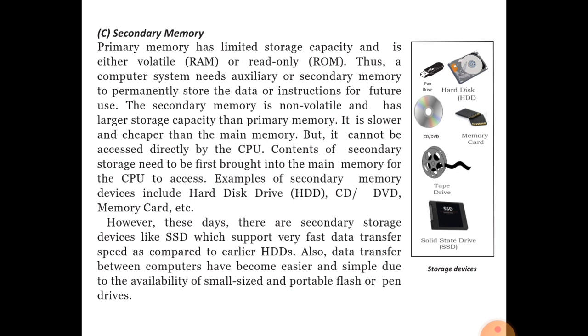So secondary memory can work as both input and output, an IO operation. Some of the memory names are given here: pen drive, DVD, CD-ROM, memory card, magnetic tape, SSD.